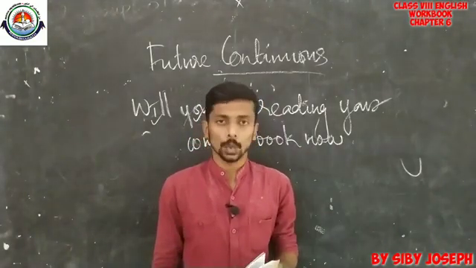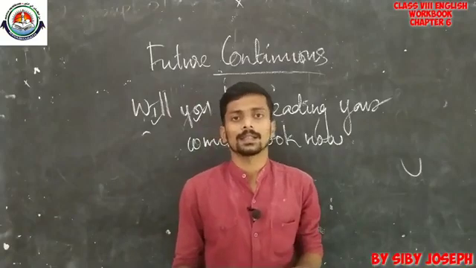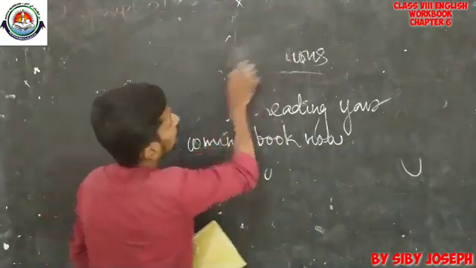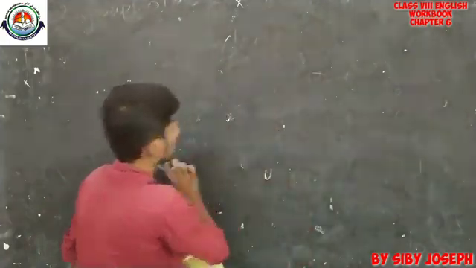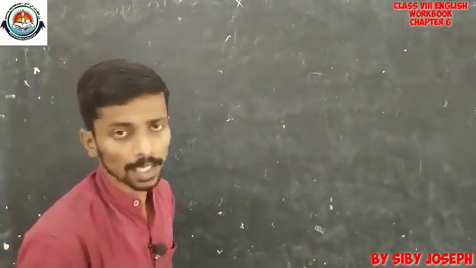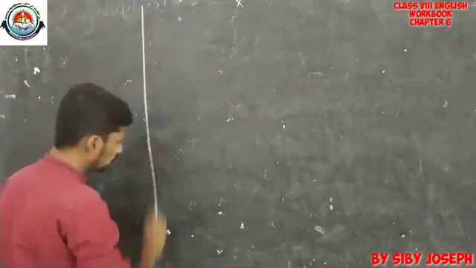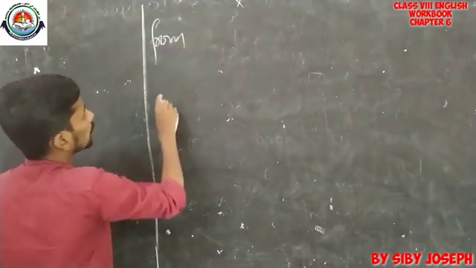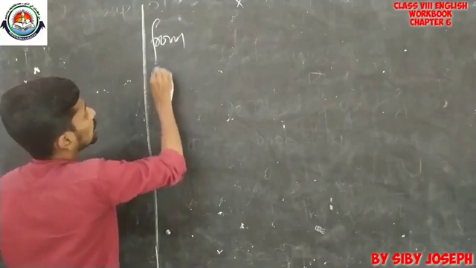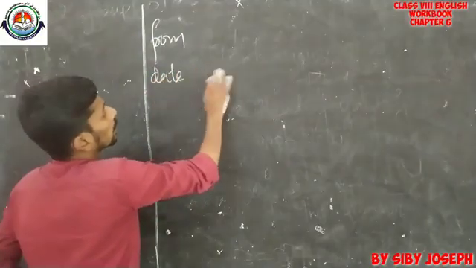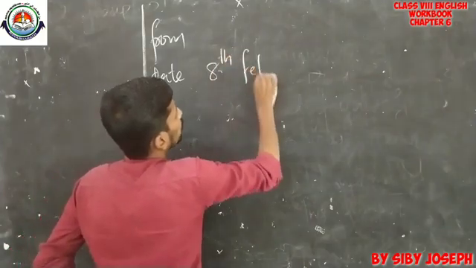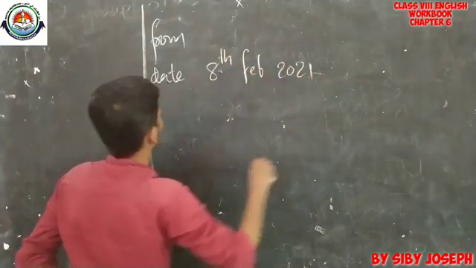Okay. So the letter to the editor is also a formal letter, but you will have to be familiar with the format of a letter to the editor. Everything should be on the margin side: the from address, then the date. The date should be in this format, 8th February 2021.